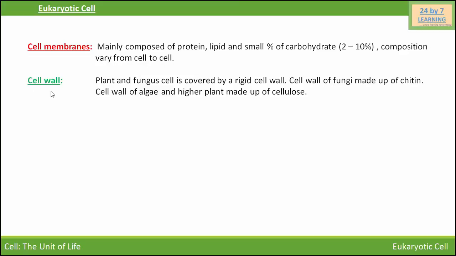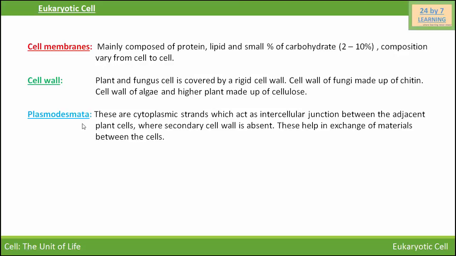Next, we discuss the cell wall. Plant and fungus cells are covered by a rigid cell wall. The cell wall of fungus is made up of chitin, and the cell wall of algae and higher plants is made up of cellulose. And we are aware that animal cells do not possess any cell wall. Next is plasmodesmata. These are cytoplasmic strands which act as intercellular junctions between adjacent plant cells where the secondary cell wall is absent. This helps in exchange of materials between the cells.